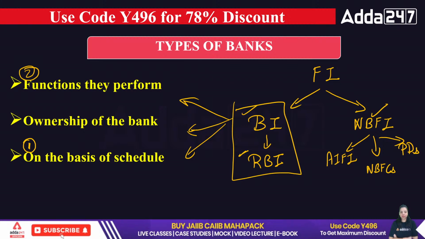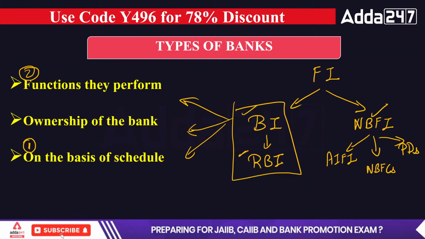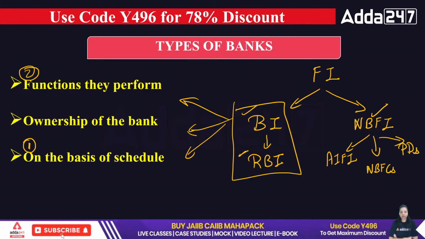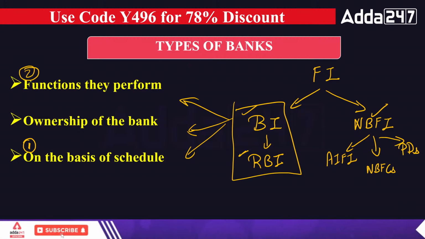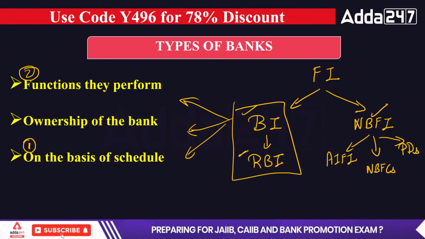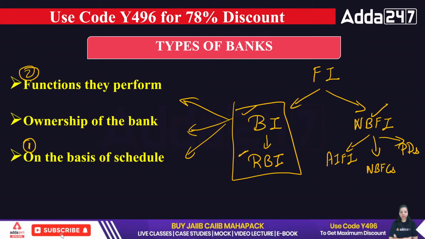Apart from commercial banks, we have non-commercial banks who are not working for the profit, they're working for the development of the country. And they provide loans for a particular sector's development in the economy. These banks are known as non-commercial banks. Okay. And the other one we can say that there are RRBs also, regional rural banks. Now regional rural banks are working for the upliftment of the rural economy.